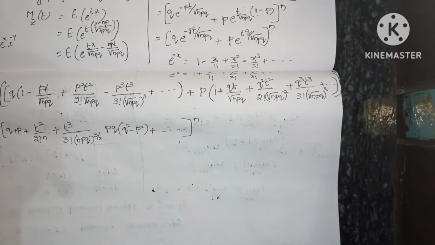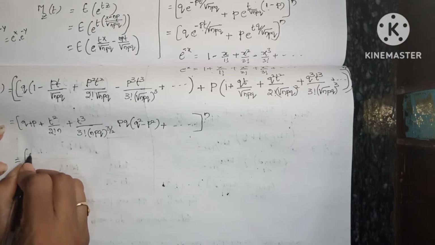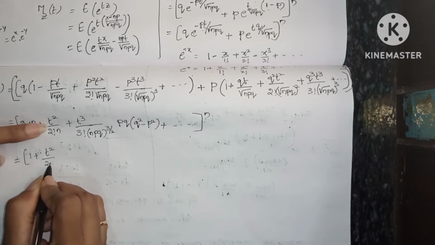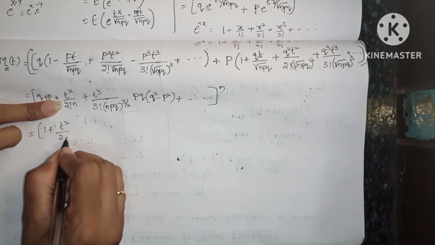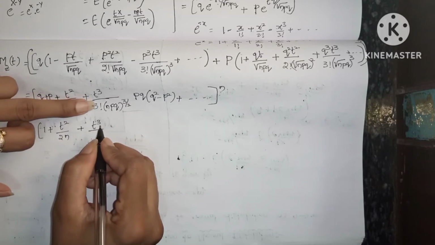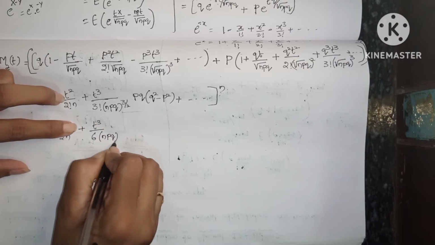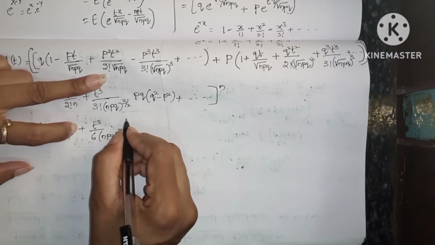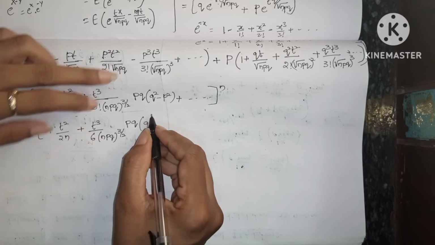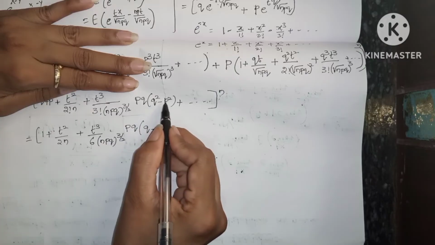Okay, and the next is here, pq in the sense what? 1 plus t square by 2 factorial is nothing but 2 into n, plus t cube by 3 factorial in the sense 6 into npq whole to the power of 3 by 2, pq into q minus p, again q plus p.